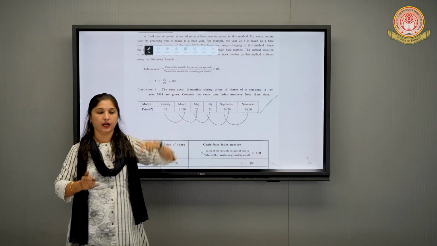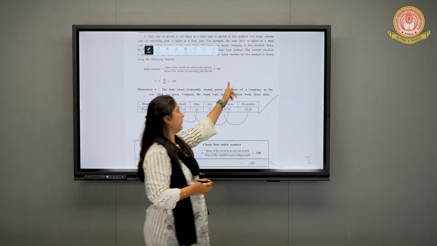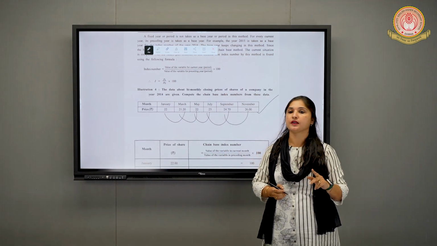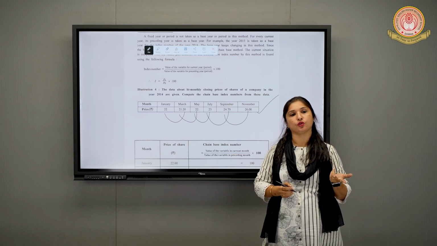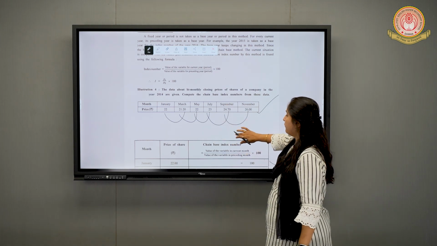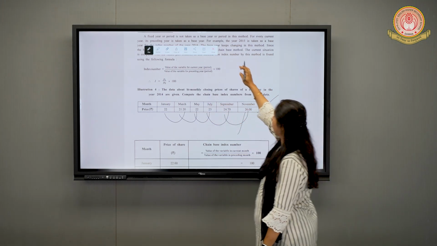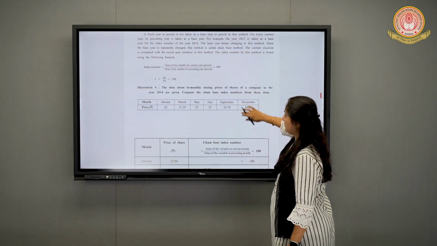Now the value of the variable of the current year will be divided by the value of the variable of the preceding year and multiplied by 100, because why? We are finding the percentage change, so we have to multiply it by 100. So what we did, we just divided by the previous number, right? Let's see the solution.